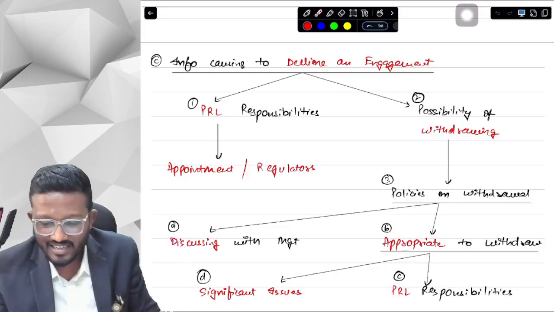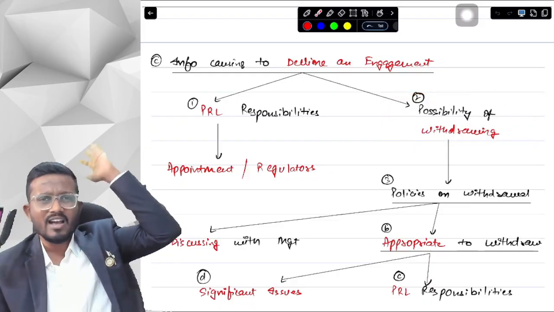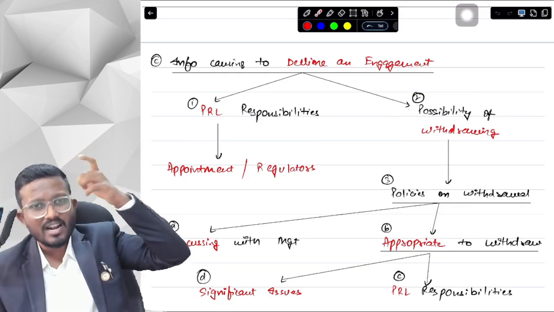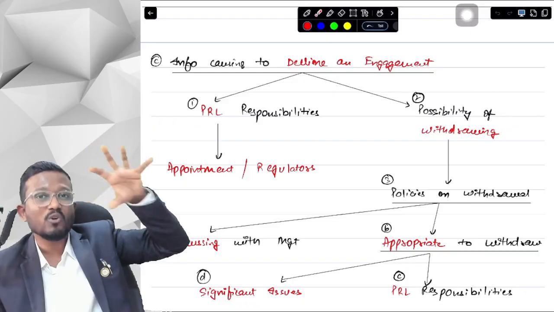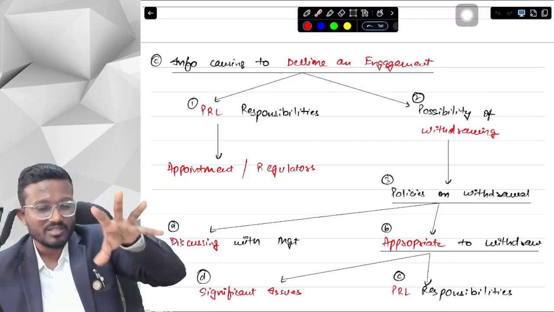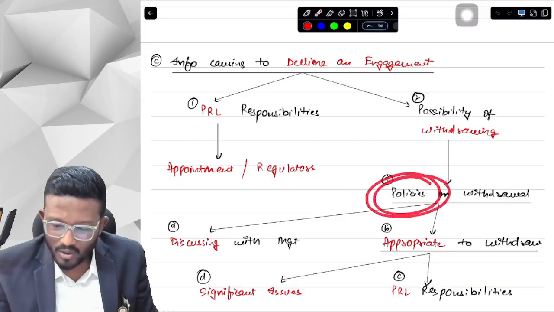So we have to see whether there is any possibility of withdrawing or not, because you cannot just withdraw midway, and you cannot just withdraw on any date. You have to follow rules. There are rules made for withdrawals. Only if those rules and regulations are complied with, then you can withdraw. So you have to see whether there is any possibility of withdrawing in that particular engagement or not. If there is a possibility, then you have to see your policies on withdrawal.